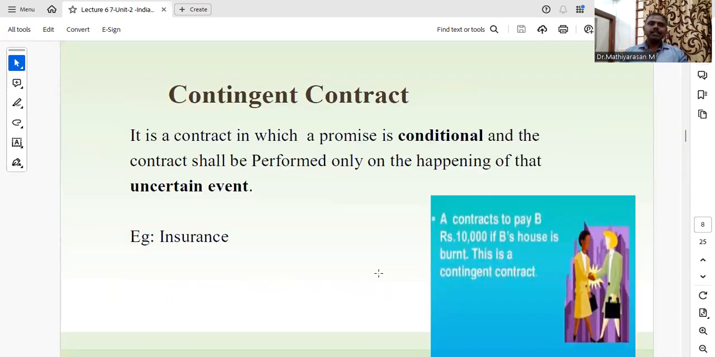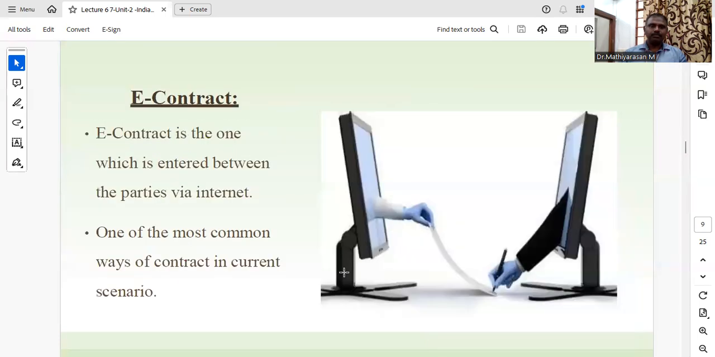Contingent contract. It is a contract in which a promise is conditional and the contract shall be performed only on the happening of an uncertain event. For example, insurance. Mr. A contracts to pay Mr. B rupees 10,000 if B's house is burned. This is a contingent contract.